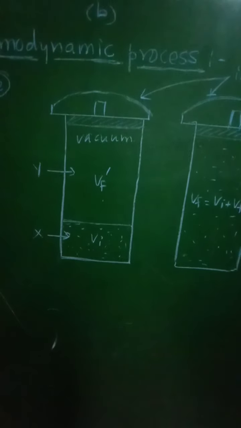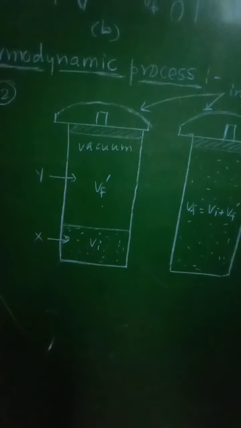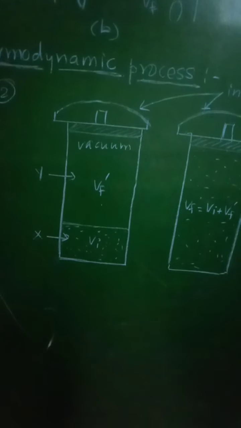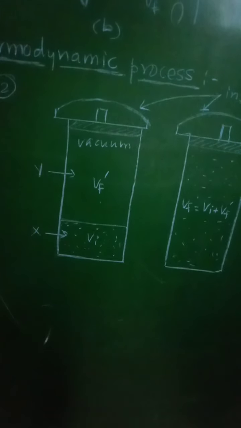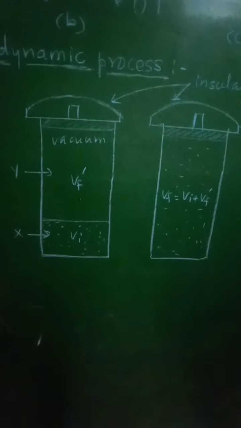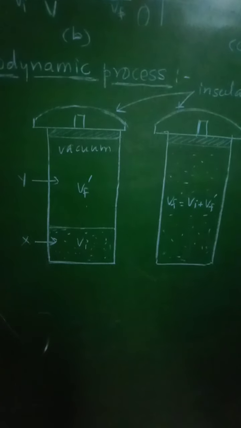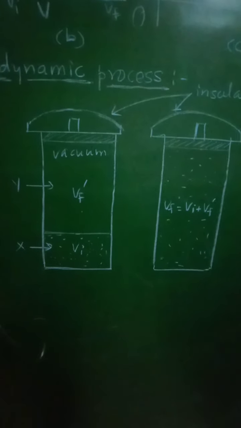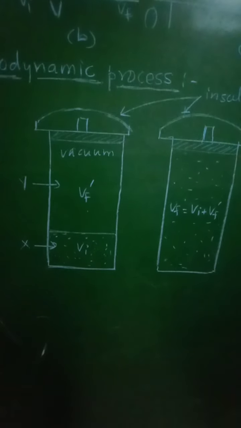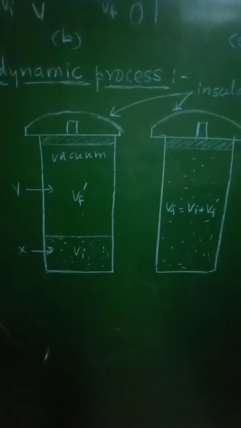Now regarding this second case, we have considered a gas cylinder surrounded by an insulating material, and it is divided into two compartments by the thin breakable partition. Then the compartment X has volume phi, and for Y it is phi f dash. Then the X compartment is filled with gas at some temperature. The compartment Y is empty, acting as the vacuum. The initial state will be the same in both compartments.